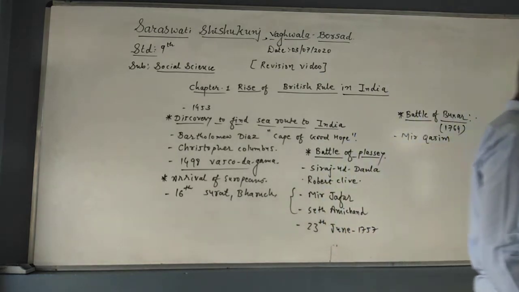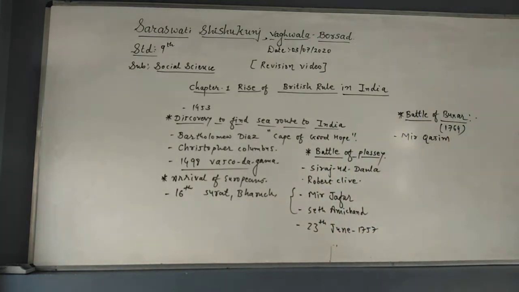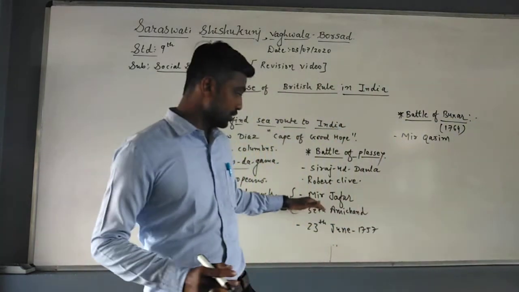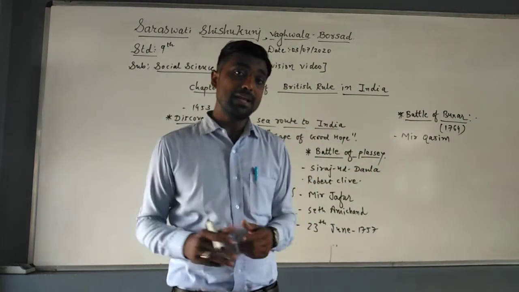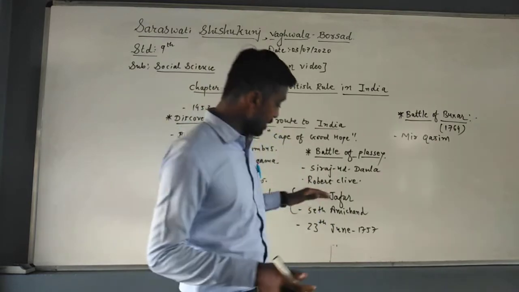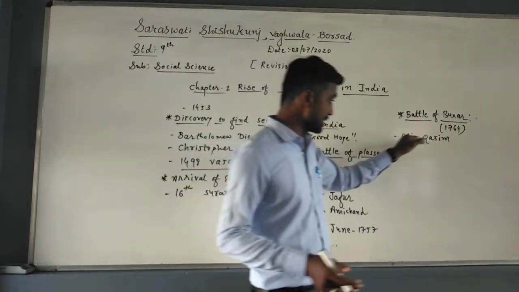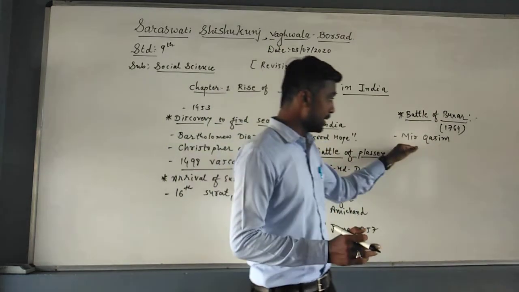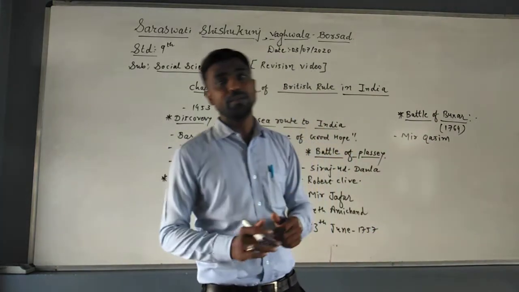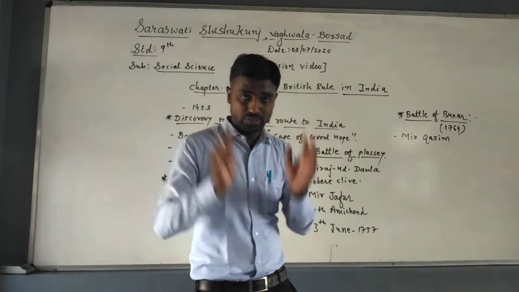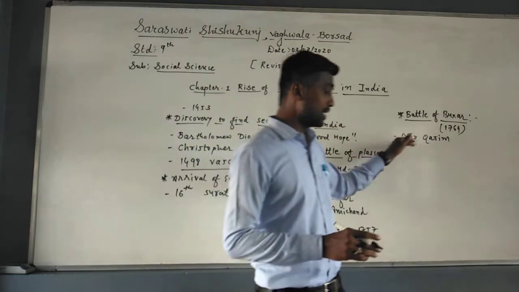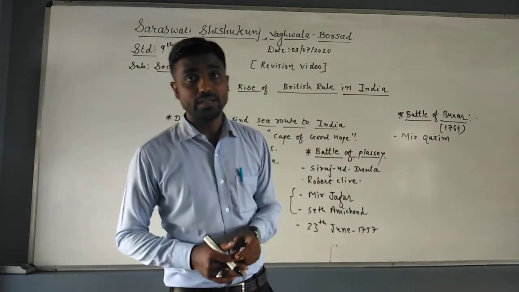Mir Qasim was the new Nawab of Bengal. When the Britishers made Mir Jafar Nawab, they wanted more wealth from Bengal, but they were unable to get it. So they dethroned Mir Jafar and made Mir Qasim the new Nawab. But unfortunately, Mir Qasim was more ambitious than Mir Jafar. He did not allow the Britishers to take the wealth, so Mir Qasim declared war against the Britishers.